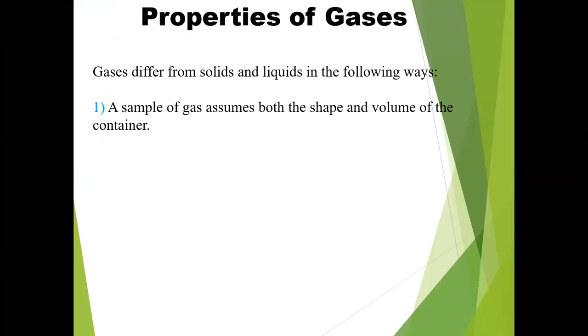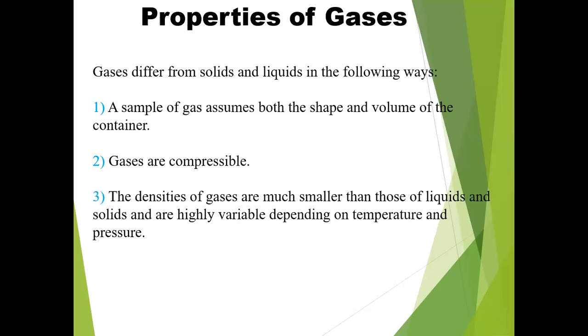I want to describe first of all the properties of gases. Gases differ from solids and liquids in the following ways. First, a sample of gas assumes both the shape and volume of the container. Secondly, gases are compressible.